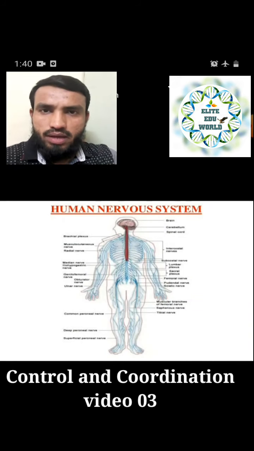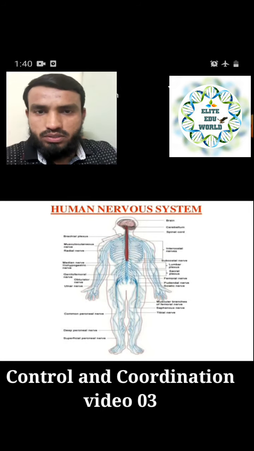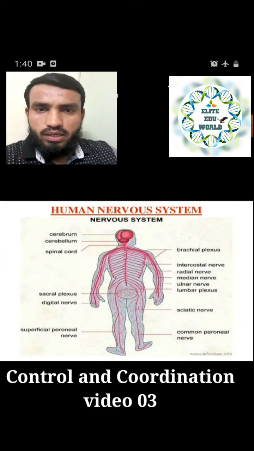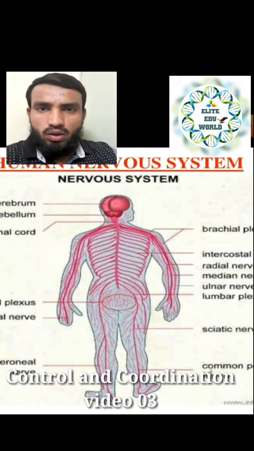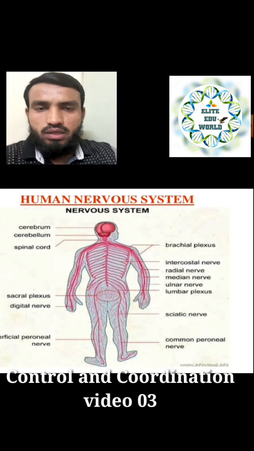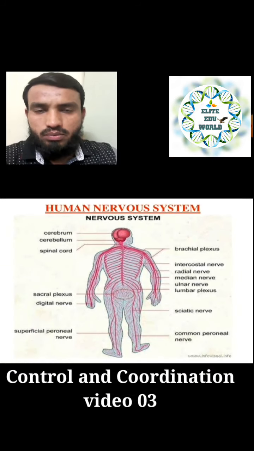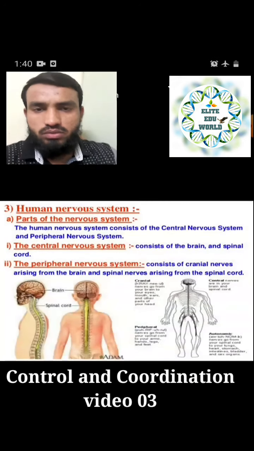This is the diagrammatical structure we have seen for our human nervous system. And this is again the nervous system diagram we have already seen, where all the red lines show the network present in our body, that is, the nerves. So these things we have already done in the previous two sessions.